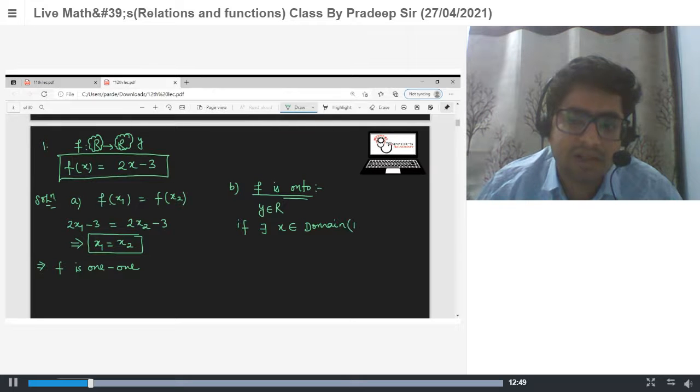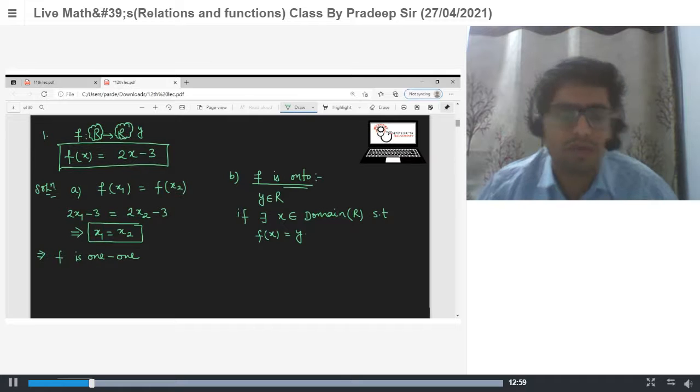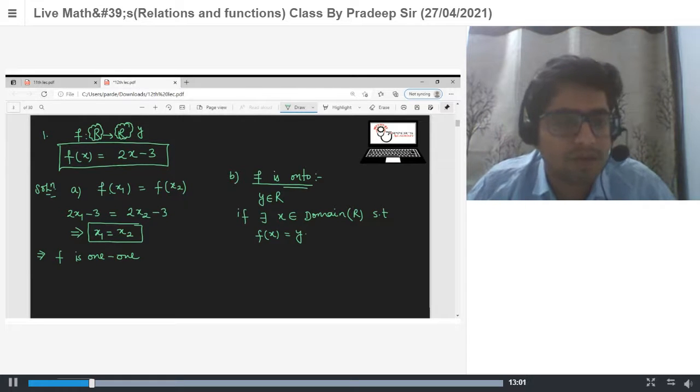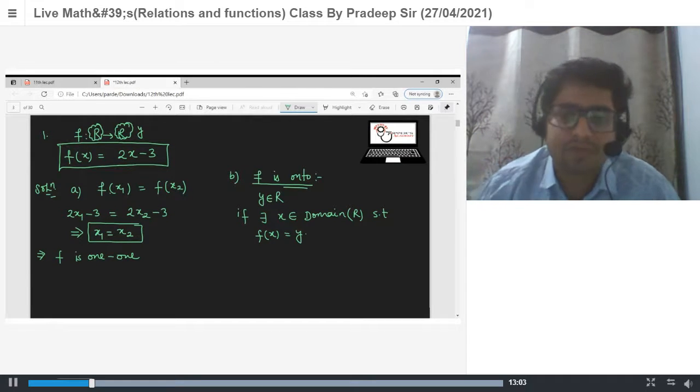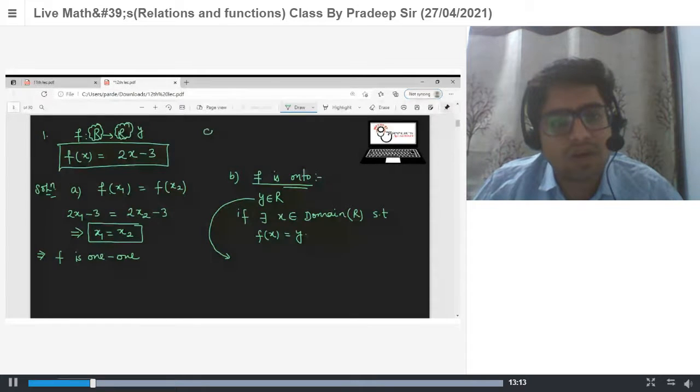There exists some x belongs to domain such that f(x) is equal to y, then it means the function is onto. Yes or no? Because y is an arbitrary number. So let's say y is your arbitrary number. Could you repeat the onto part? Okay, onto means what? Onto means codomain is equal to range. Yes or no? Yes.